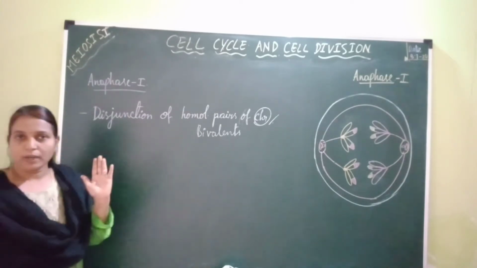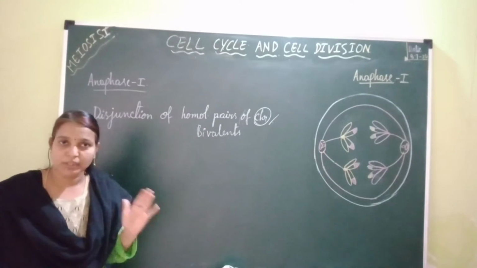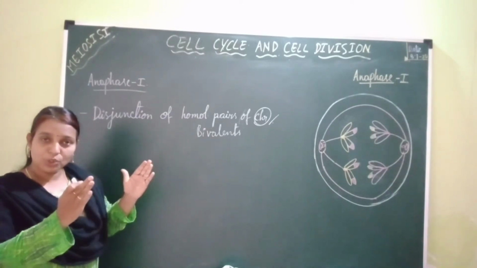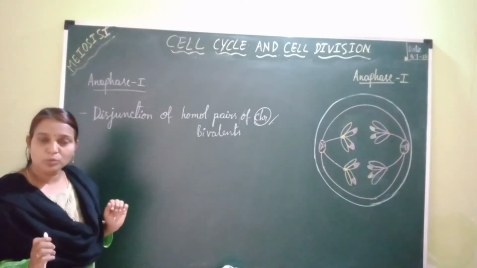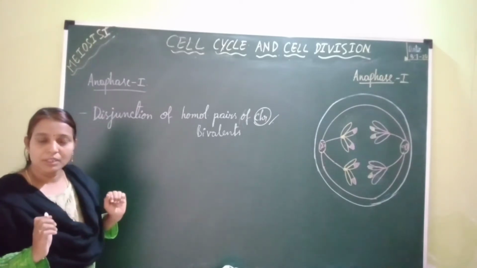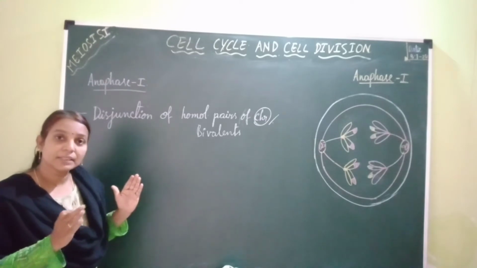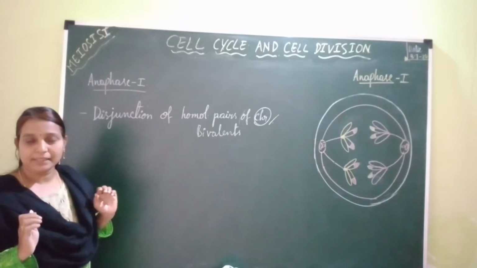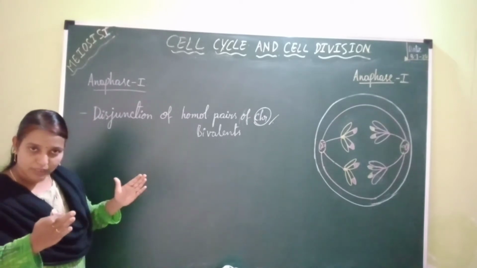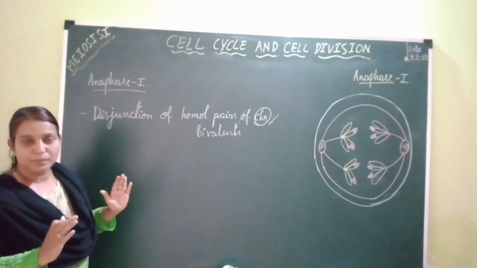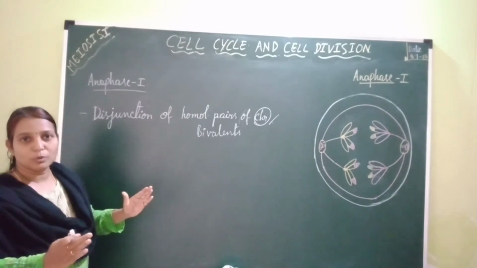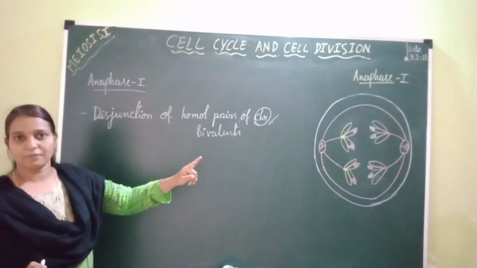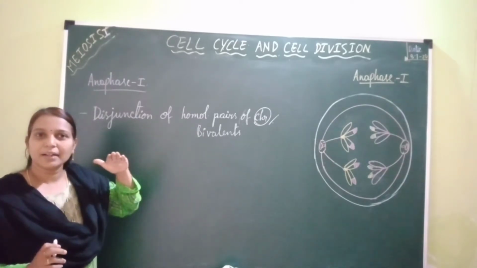Okay, right. So chiasmata formation occurs during diplotene stage. After formation, they start moving towards the ends of the homologous pairs of chromosomes, that is called terminalization. So terminalization of chiasmata starts during diplotene stage and is completed by the end of diakinesis. Completed means the chiasmata have reached the ends of the chromosomes. After reaching the ends of the homologous pairs of chromosomes or bivalents, now during anaphase 1, these chiasmata undergo